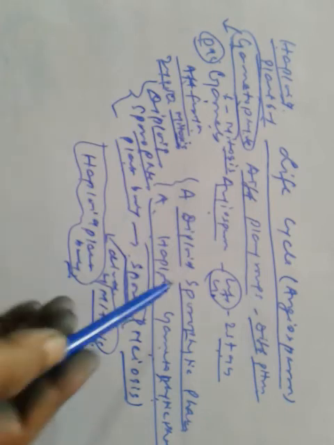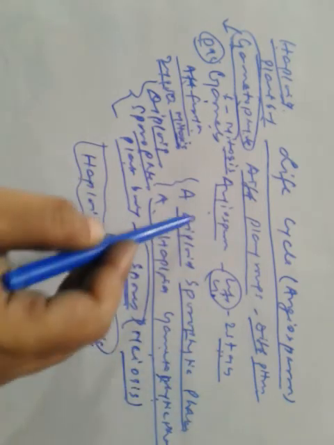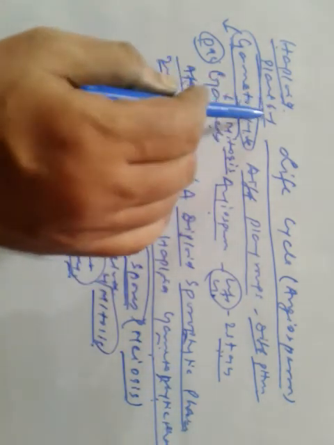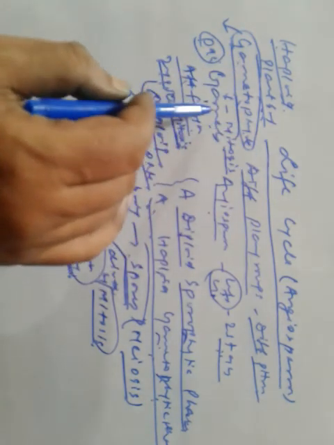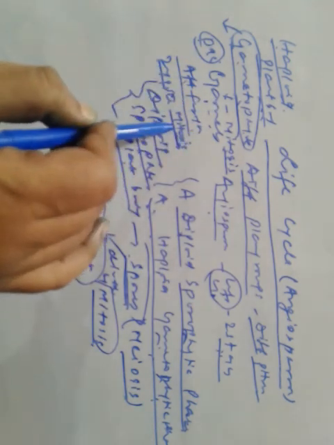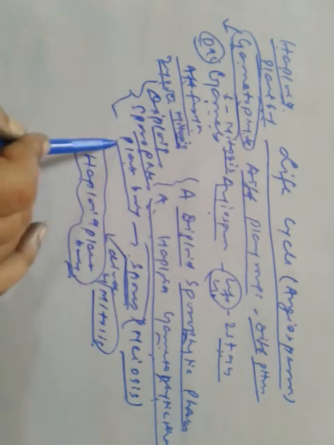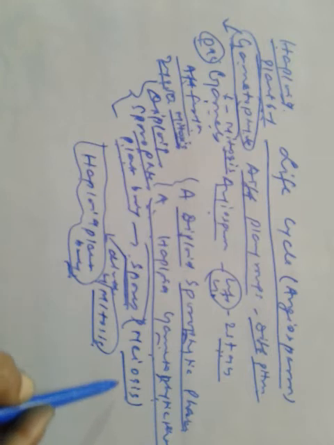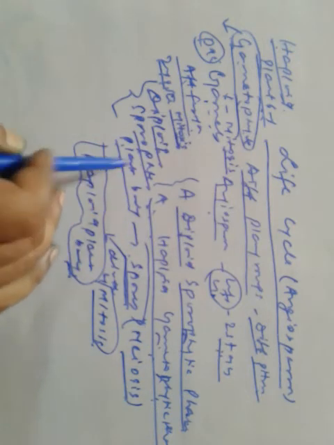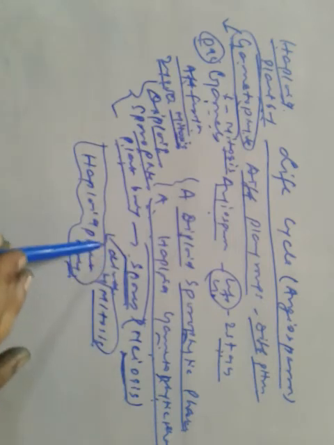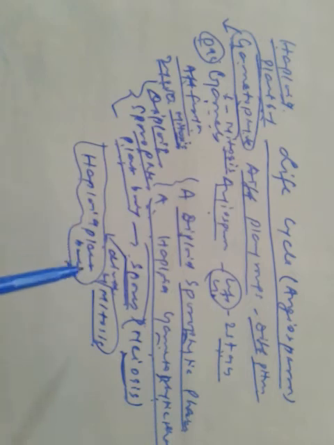So what happens here? There are two stages or phases in the life cycle of an organism: diploid sporophytic phase and the haploid gametophytic phase. The haploid plant body is the gametophyte here. It produces gametes by mitosis. Gametes after fertilization form zygote, and zygote also undergoes mitosis to form diploid sporophyte plant body. This diploid sporophyte plant body produces spores. How does it produce spores? By meiosis. And the spores again divide by mitosis, and haploid plant body is formed again.